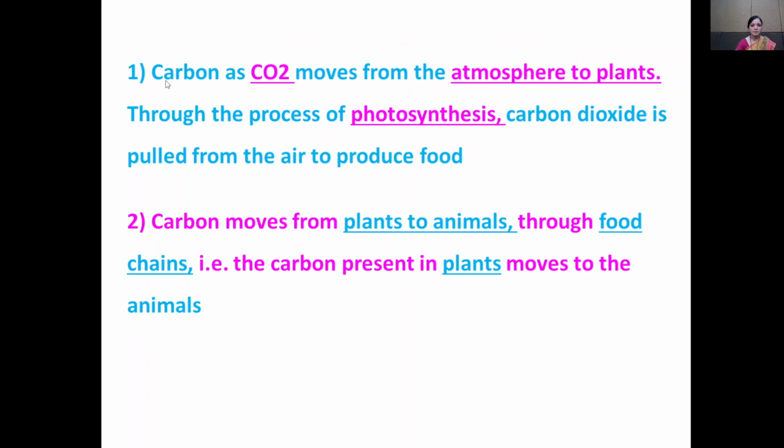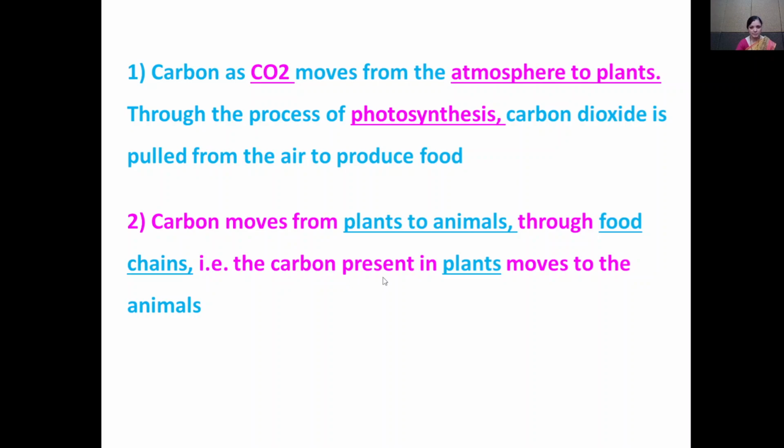So this is the first point in carbon cycle. Carbon as CO2 moves from the atmosphere to plant. Through the process of photosynthesis, carbon dioxide is pulled from the air to produce food. Carbon moves from plant to animals through the food chain.